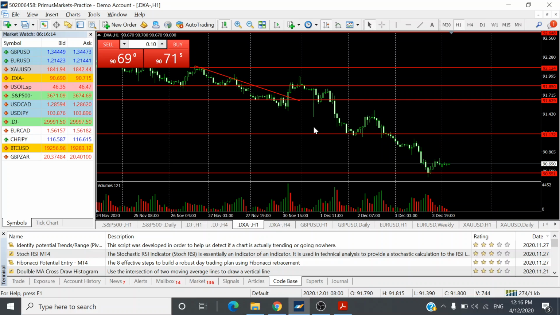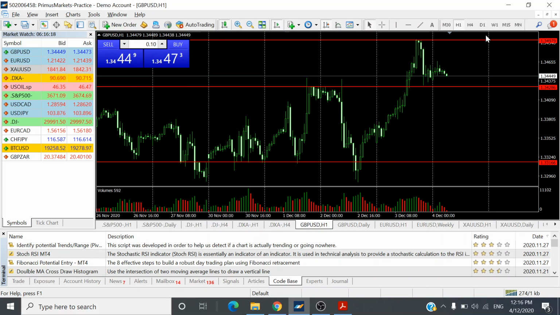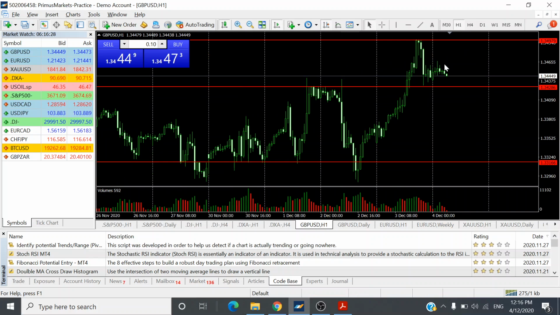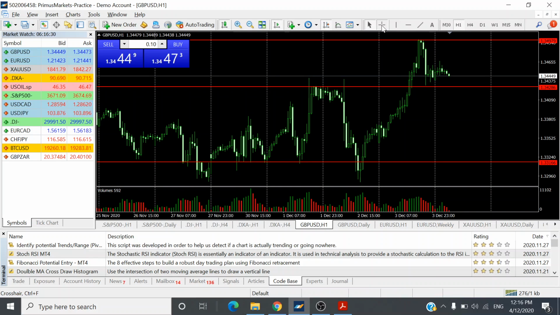Okay, so nevertheless, with the US dollar weakening, we do see the UK pound strengthening, possibly from the 23rd of November until current prices it went up about 200 pips only. However, the general trend is still on an uptrend.